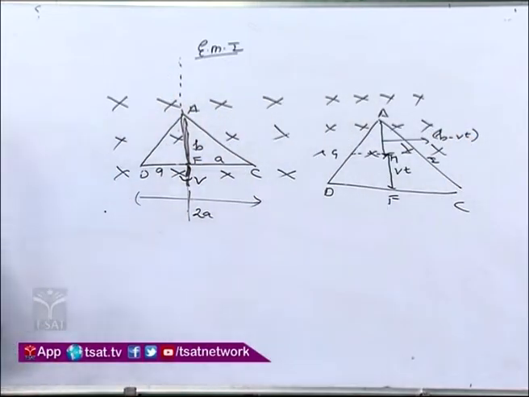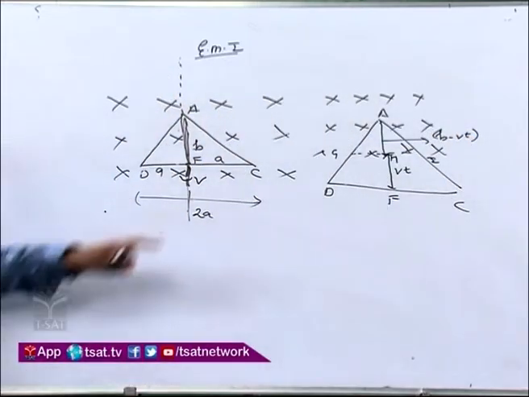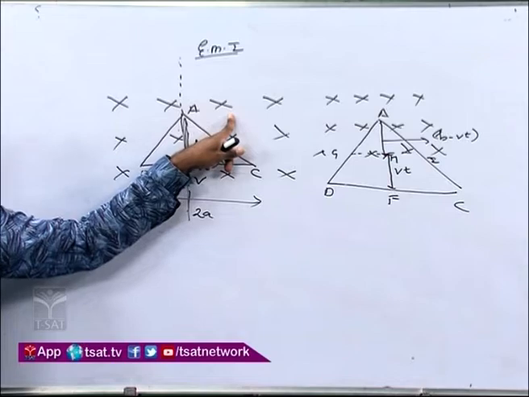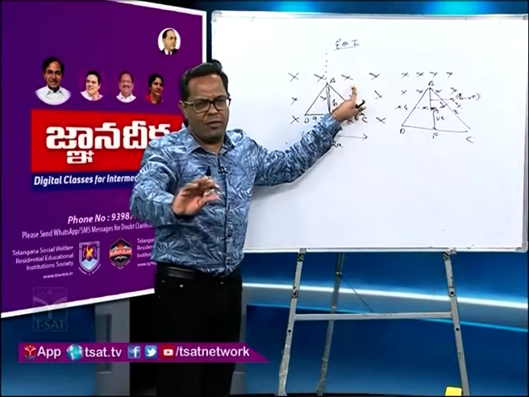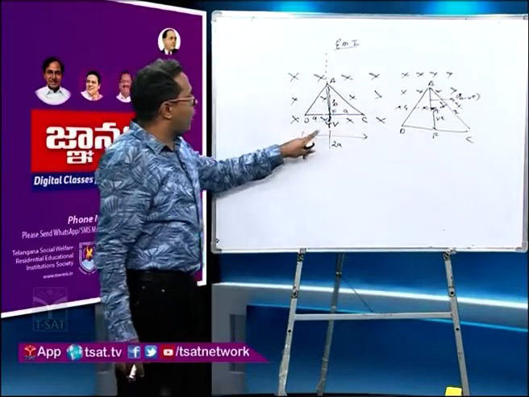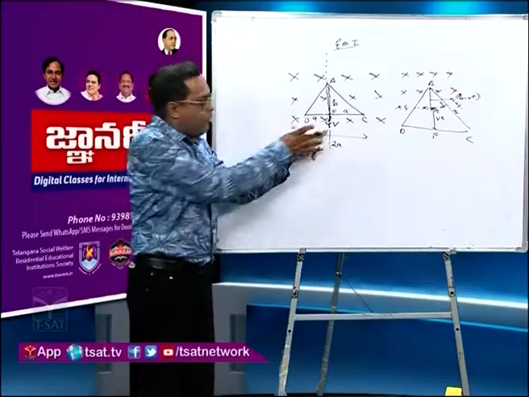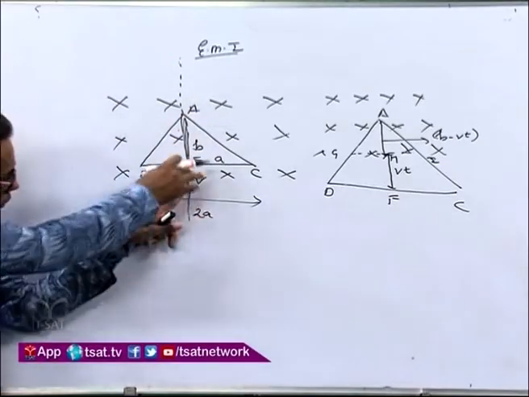Now you try to understand one thing. Magnetic field is of cross. Cross means which direction? Minus k, or say the z axis. Now what about the velocity? It is along the y axis. You are taking this in the xy plane. This is the y axis.